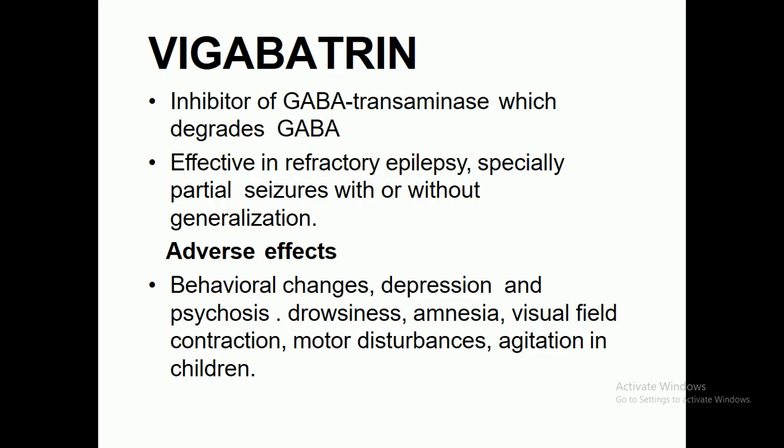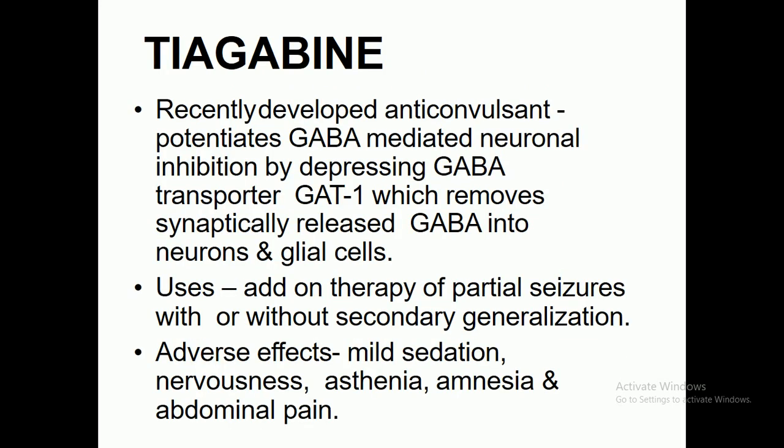The clinical use is in the treatment of partial seizures. Very simple. The adverse effects reported after administration of vigabatrin include behavioral changes, depression, psychosis, drowsiness, amnesia, and visual field contraction, meaning you can't focus on one point. Motor disturbance and agitation may occur in children.